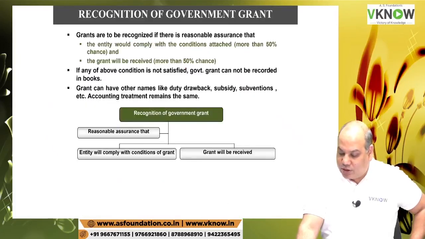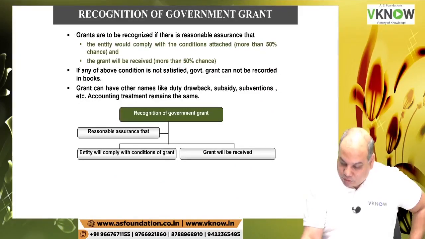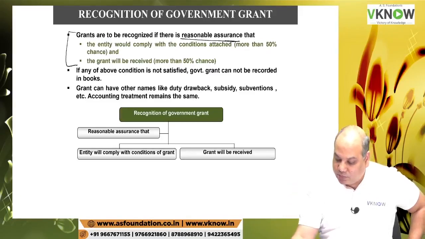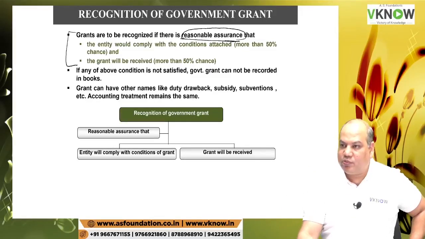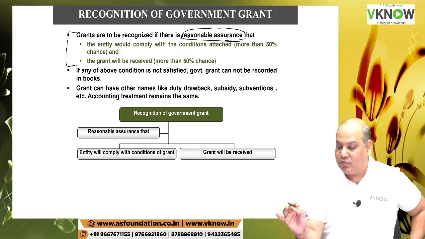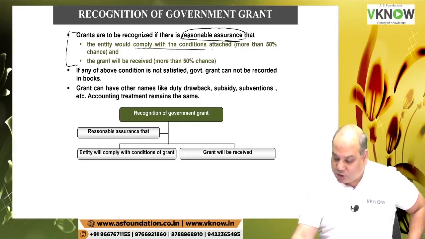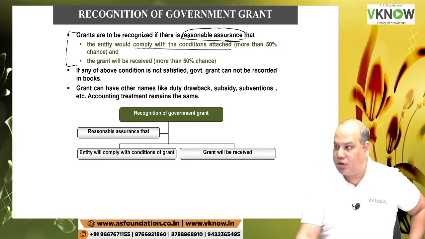So the answer depends on whether there is a reasonable assurance. Accrual is right, but there must be reasonable assurance. Reasonable assurance means more than 50% assurance, not 100%, but on a higher side, that the entity would comply with the conditions attached to the grant.